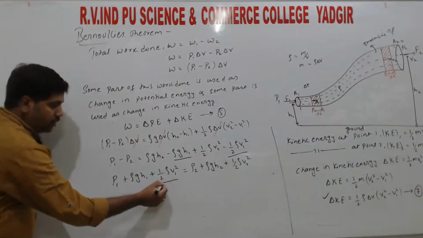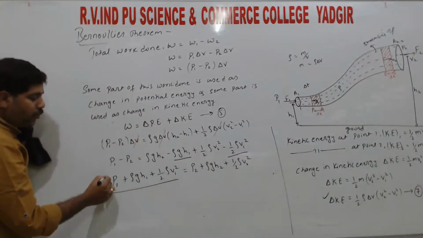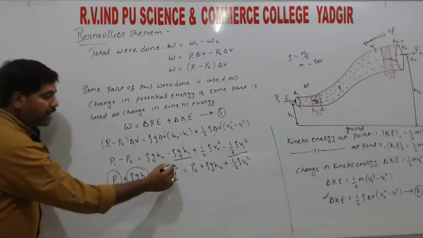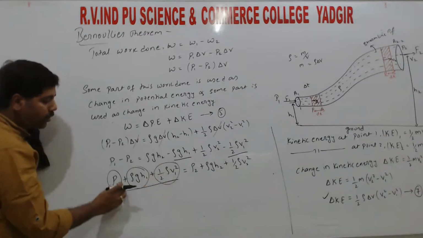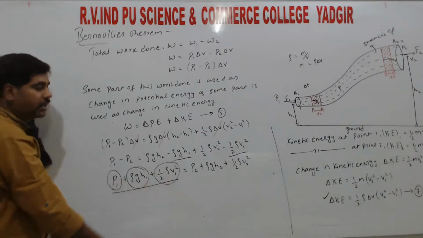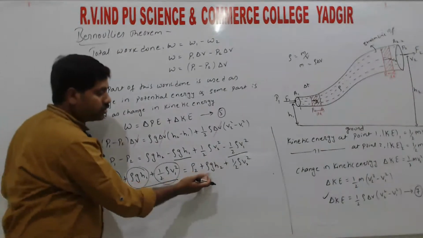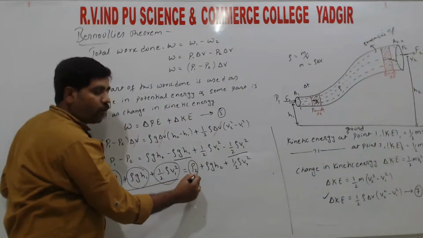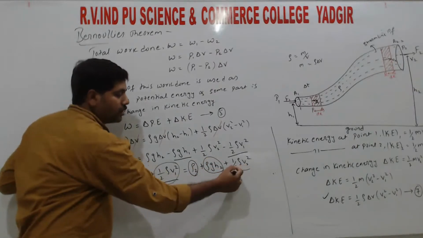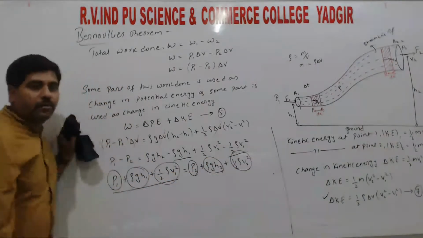So this is pressure energy at point 1, potential energy at point 1 and kinetic energy at point 1. So the sum of pressure energy, potential energy and kinetic energy at point 1 is equal to the sum of the pressure energy at point 2, potential energy at point 2 and the kinetic energy at point 2, right?